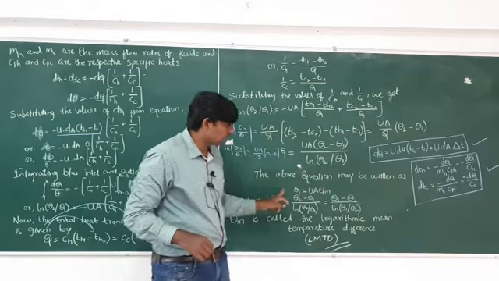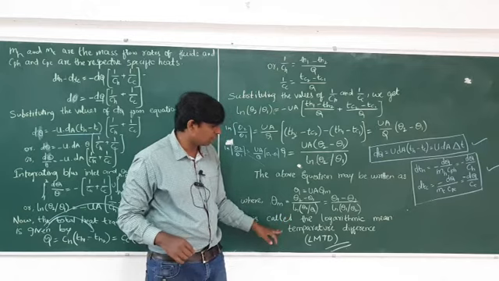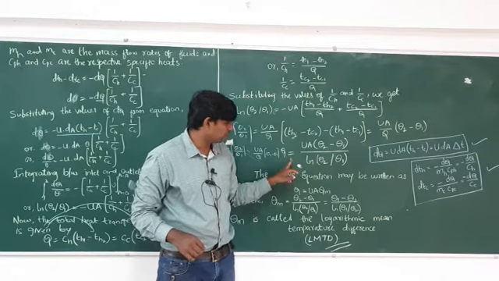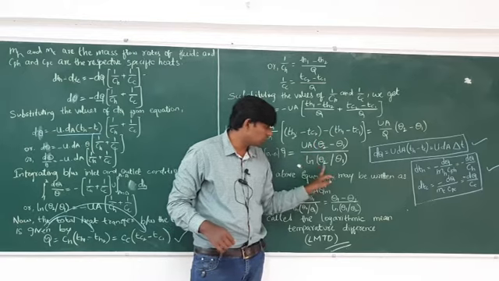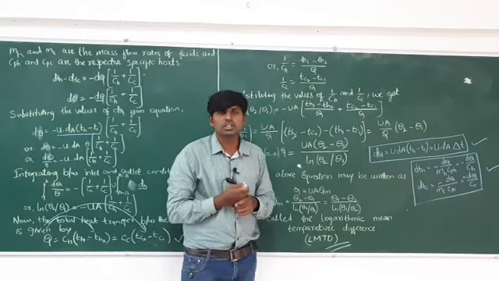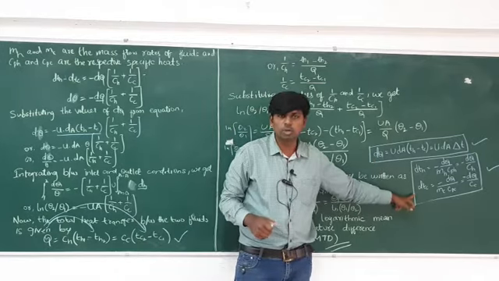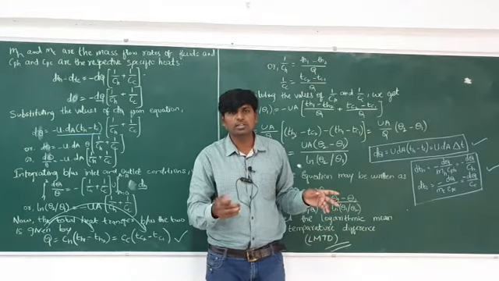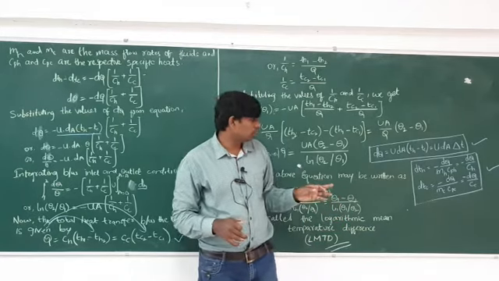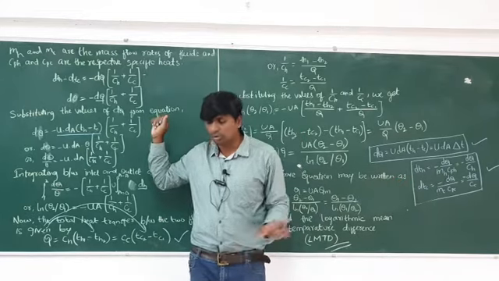The above equation may be written like this also. Better to memorize this one only. Q is equal to UA (theta 2 minus theta 1) by ln of theta 2 by theta 1. In this equation, three things you have to remember. First thing, this one. Second thing, this box. Third thing, this one. If you remember these three things, easily step by step you can solve this one.